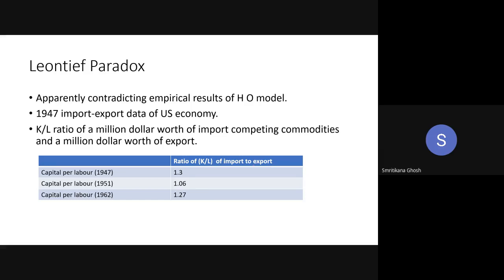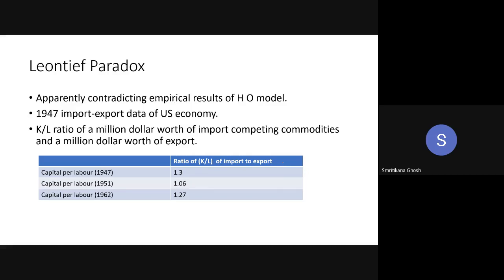If you are a capital abundant country, you should import labor intensive commodity, right? In that case, K by L of import should be less than K by L of your export. You are going to export capital intensive commodity, so obviously K by L of your export sector is greater than K by L of your import sector. Is it clear?